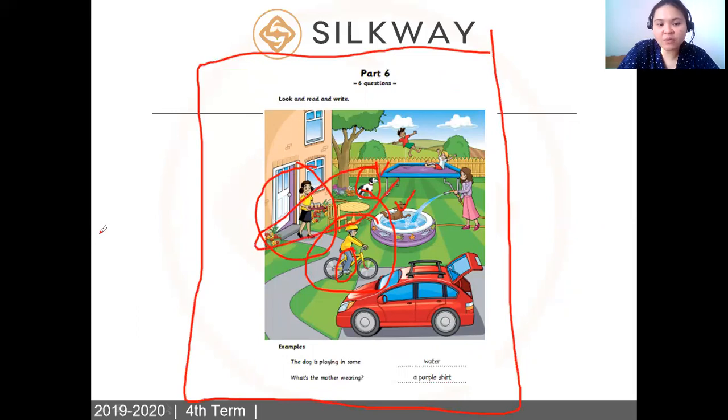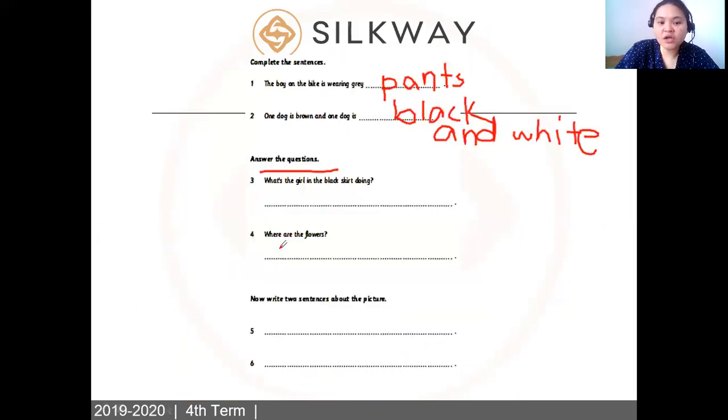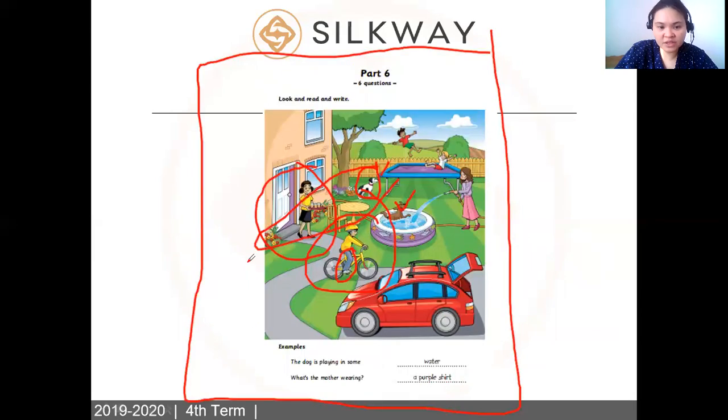You can say on the ground. On the ground, right? The flowers are on the ground. Here, ground. Okay, let's move on.